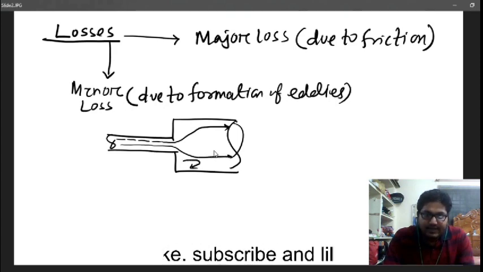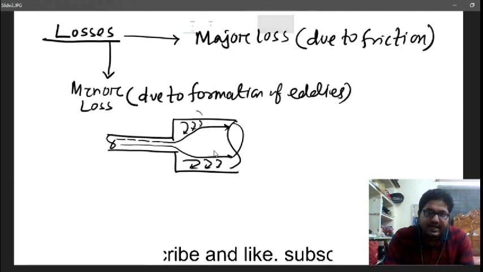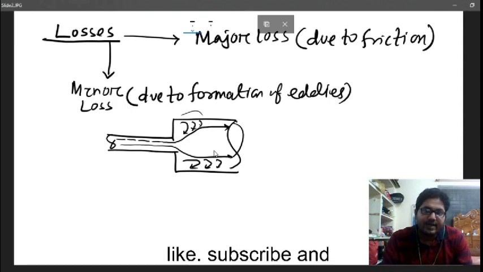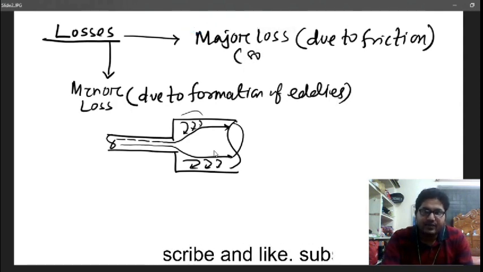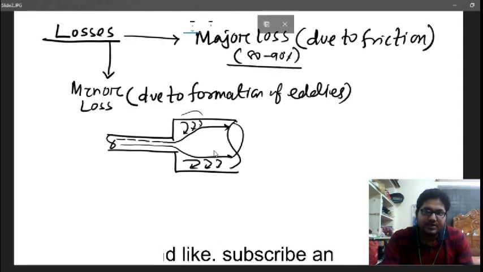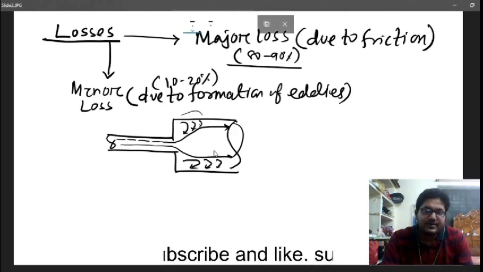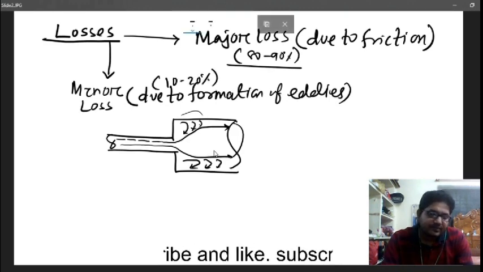In this zone, eddies will be formed, and these eddies are responsible for the head loss in the pipe. So these are called minor losses. So 80 to 90% of losses are because of the major loss, and only 10 to 20% are lost due to minor loss.